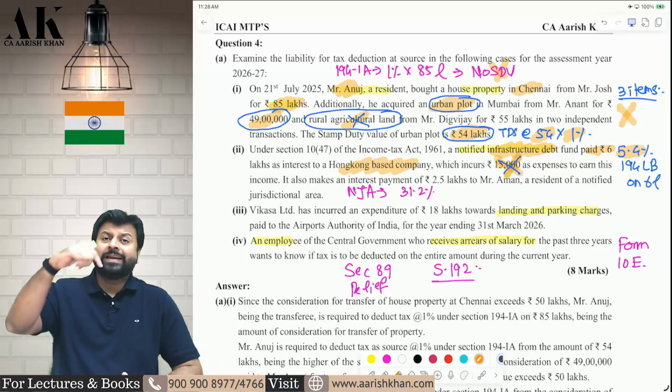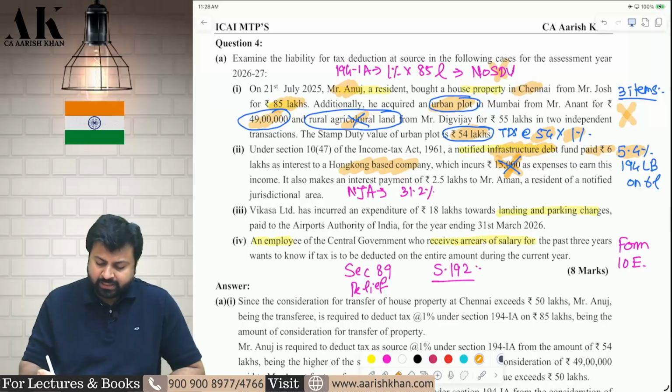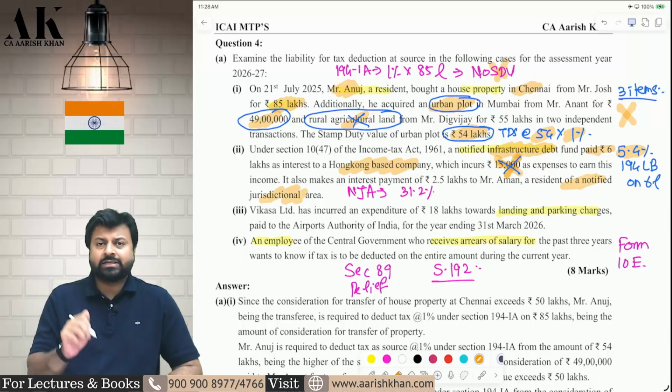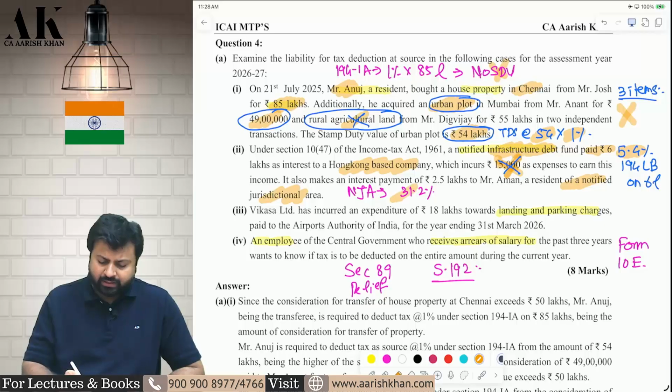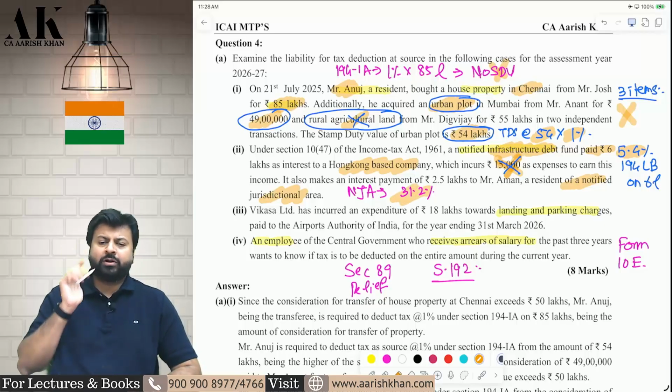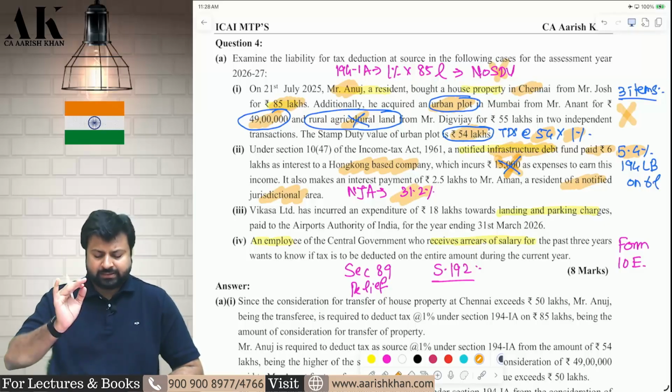Will your answer change if that foreign company is located in NJ? If that foreign company is located in NJ, then 5% is not applicable. Then 30% plus 4% cess, 31.2% tax will be deducted in that case. I hope it is clear to all of you.